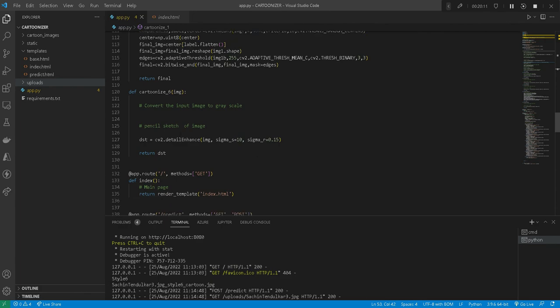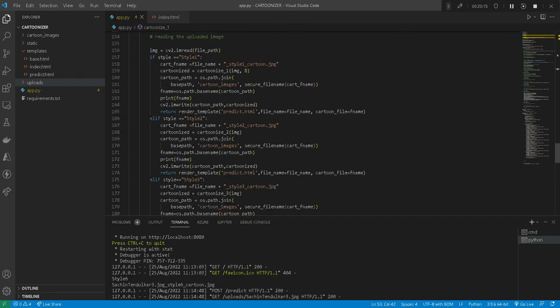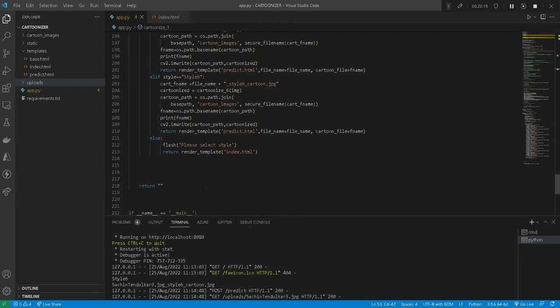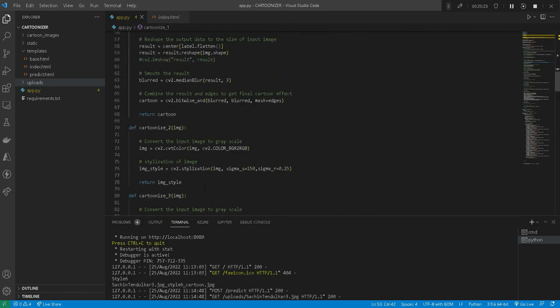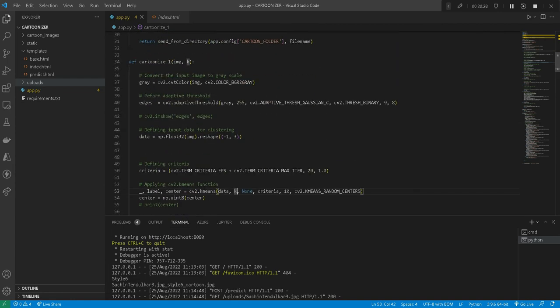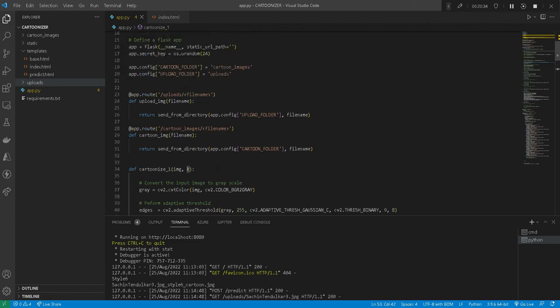So these are the different methods which we are calling based on the style the user has selected. So this is our code. We have just 2 or 3 things, the methods and the actual calling method predict.